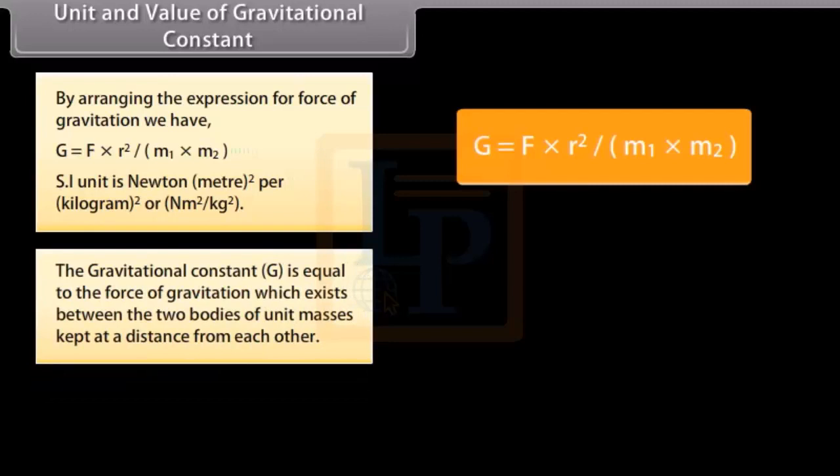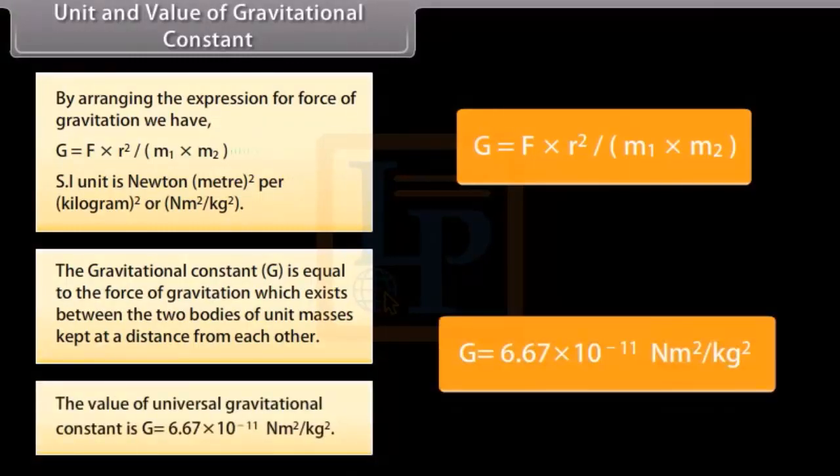The gravitational constant G is equal to the force of gravitation which exists between two bodies of unit masses kept at unit distance from each other. The value of the universal gravitational constant is G equal to 6.67 into 10 raised to the power minus 11 Newton meter squared per kg squared.